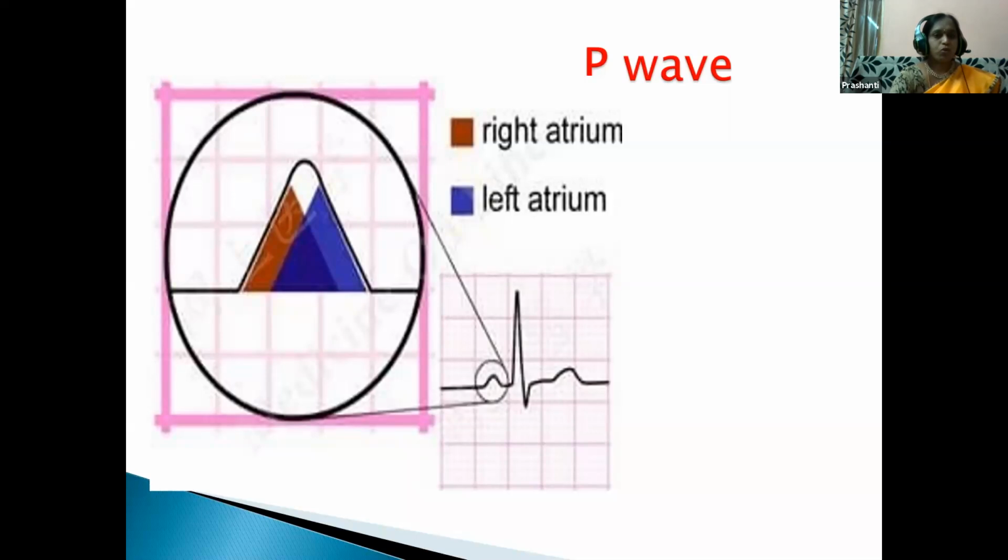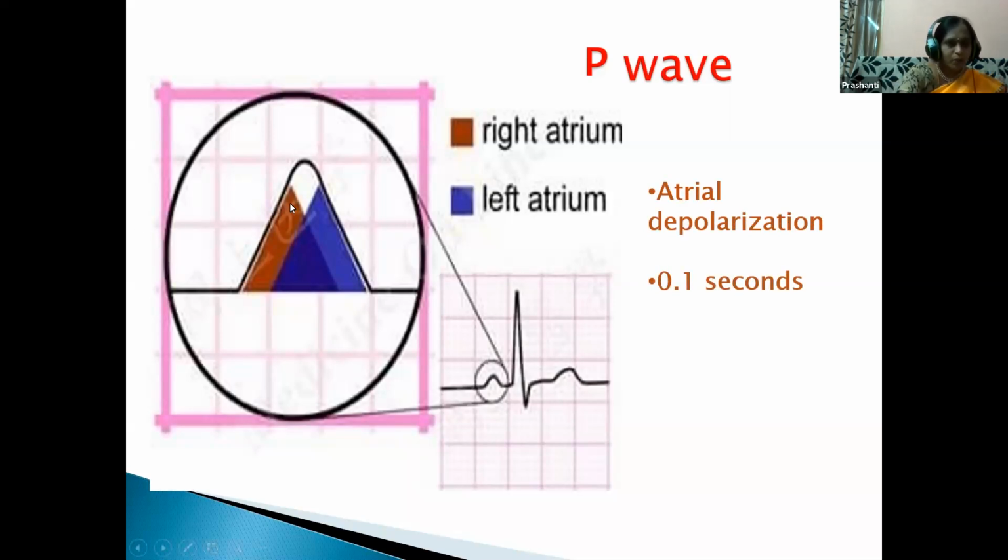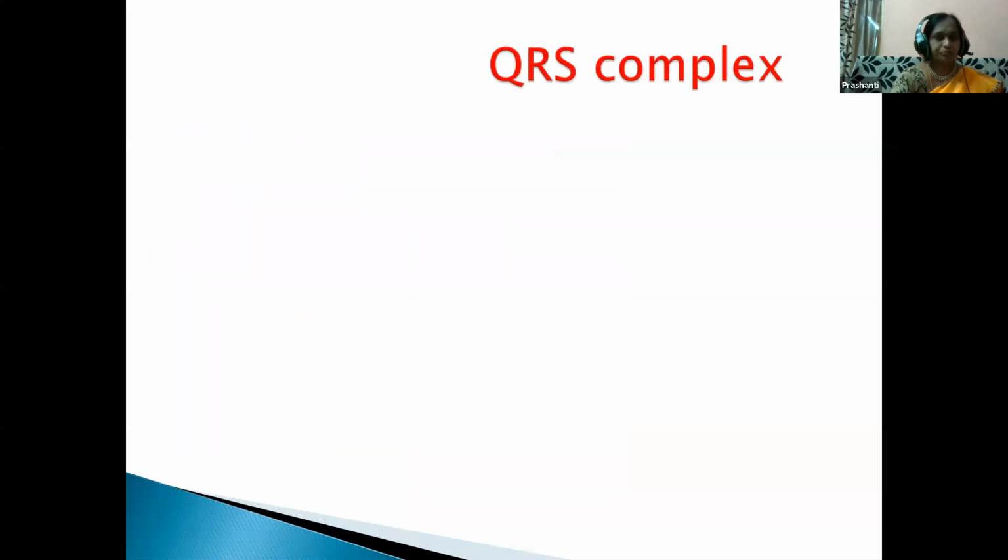So the impulse is passing through the atria. What is the duration, children? It is 0.1 second, which means it is only 2.5 small squares, and it shows sinus rhythm.